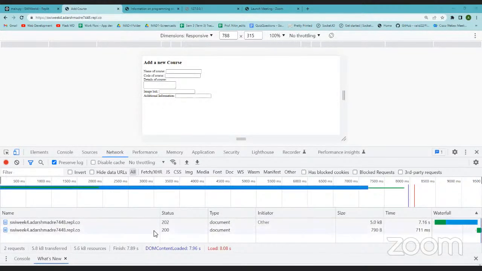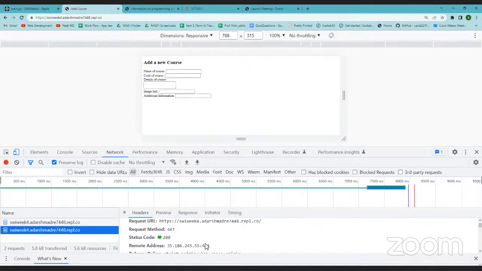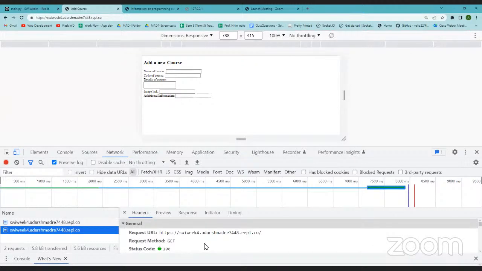I went to this URL, the base URL, and if you see the request method, it says GET. So whenever I hit the base URL with request method GET, I should get a form.